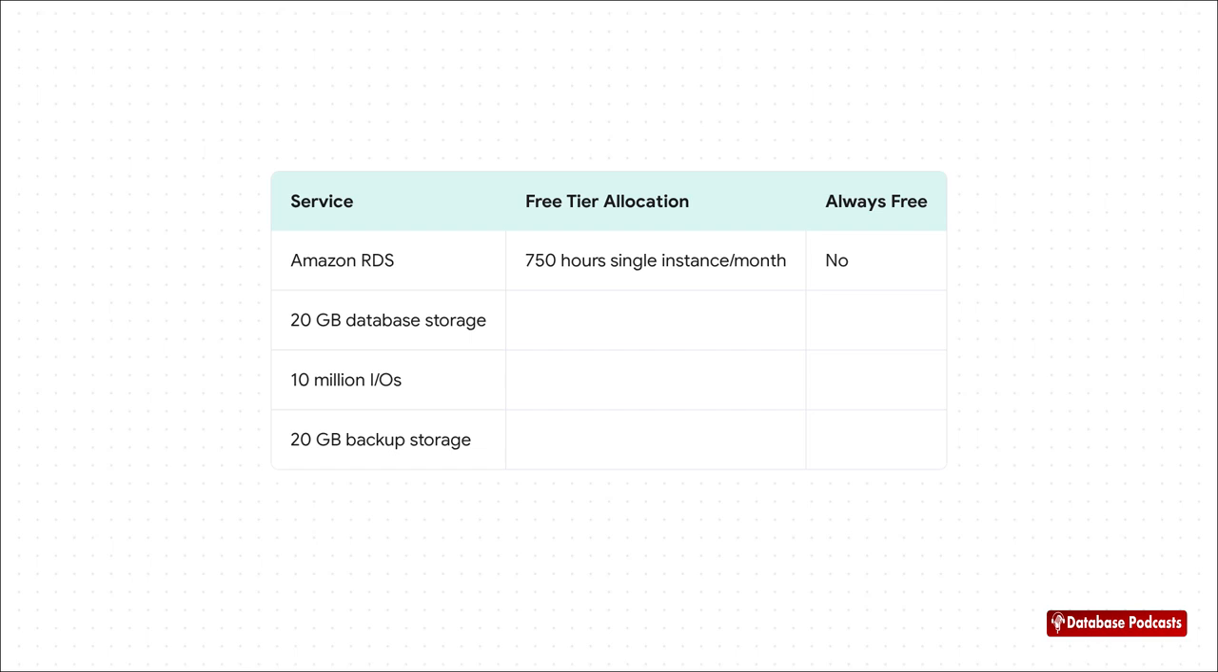For 12 months, you get 750 hours of a small instance each month, which is enough to run it 24/7, plus 20 gigs of storage and backups. It's a really comprehensive package for a full-blown relational database. But just remember, this is not an always free service.